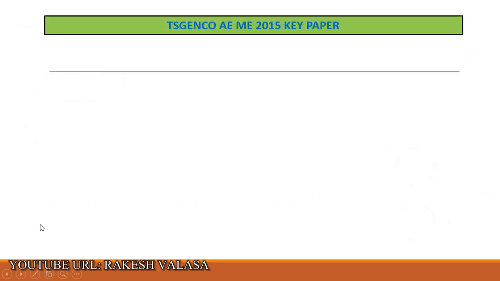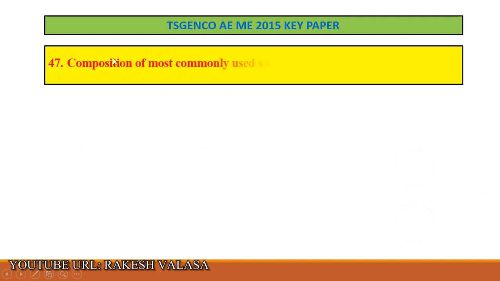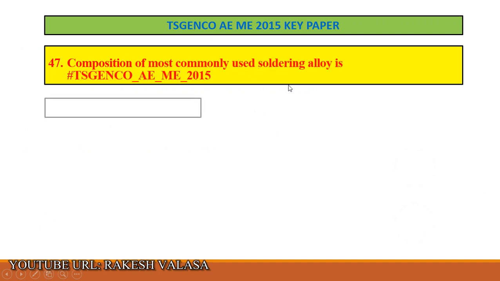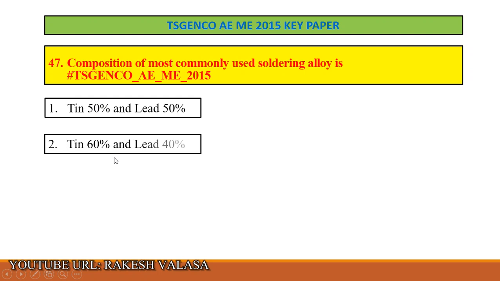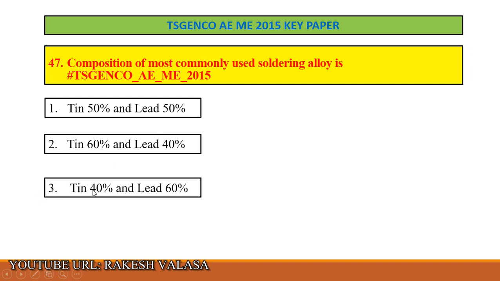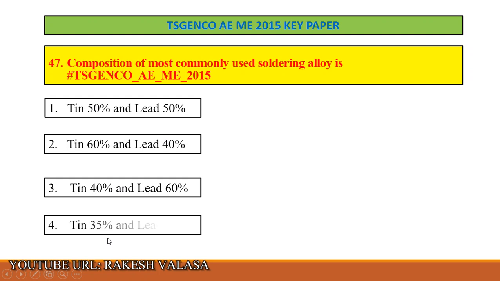Question number 47. Composition of the most commonly used soldering alloy is: option 1, tin 50% and lead 50%; option 2, tin 60%, lead 40%; option 3, tin 40% and lead 60%; option 4, tin 35% and lead 65%.